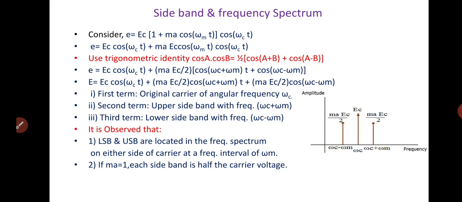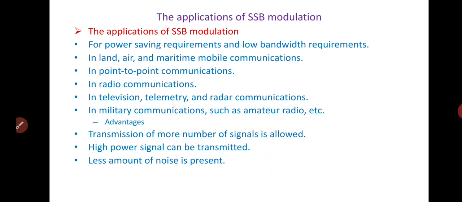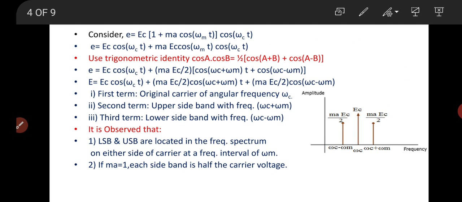Now let us consider this equation to study the frequency spectrum. Here, e is equal to Ec (1 + ma cos ωmt) cos ωct.